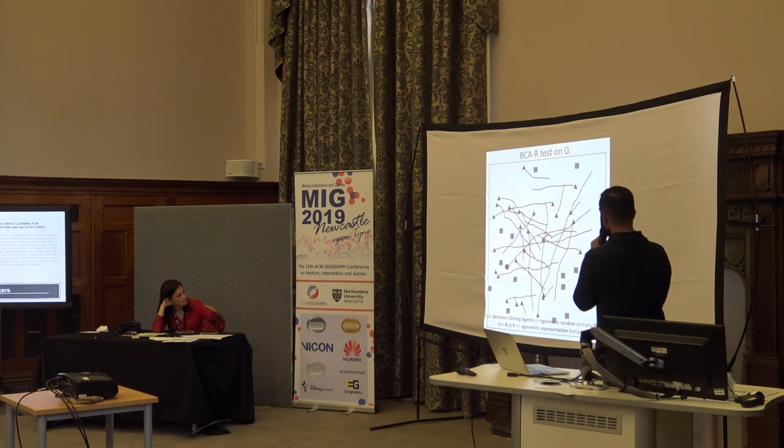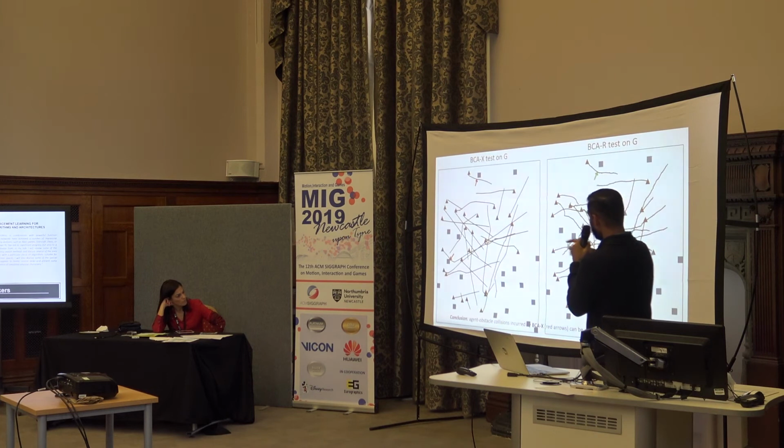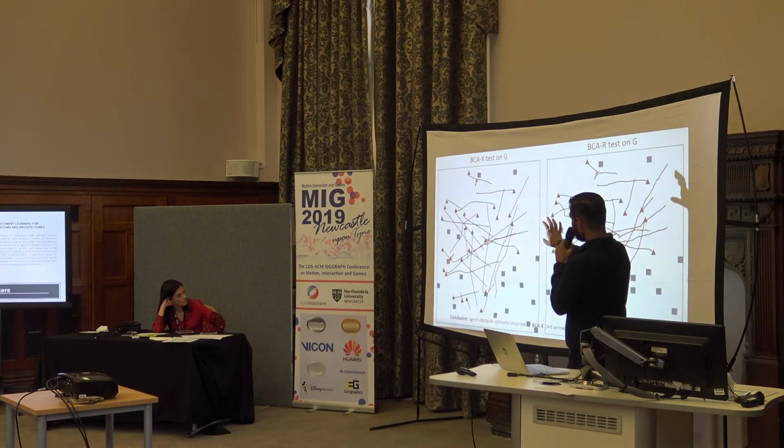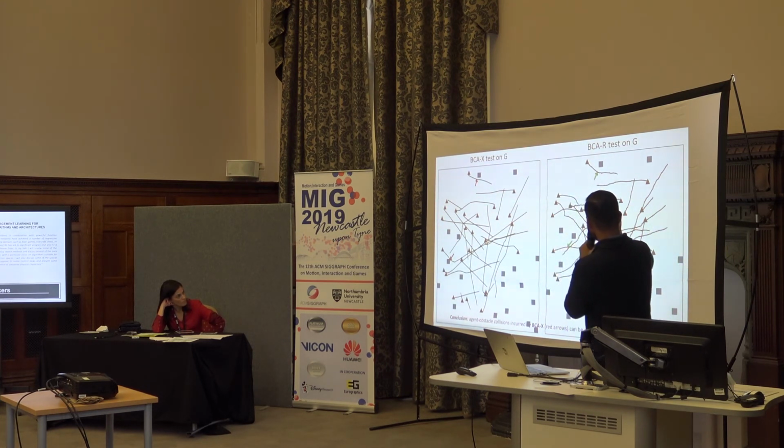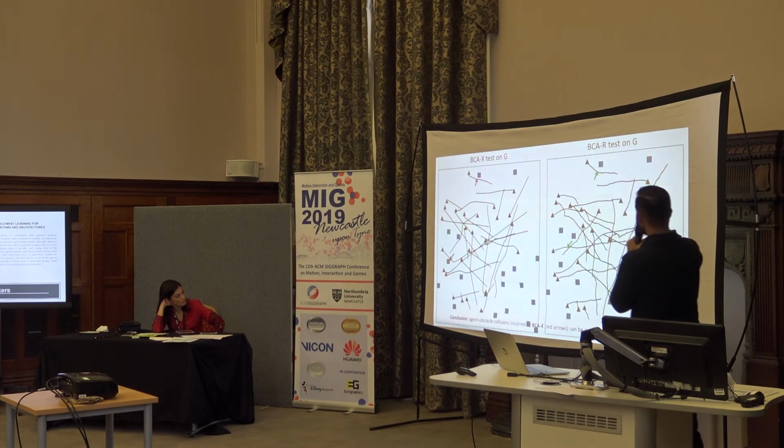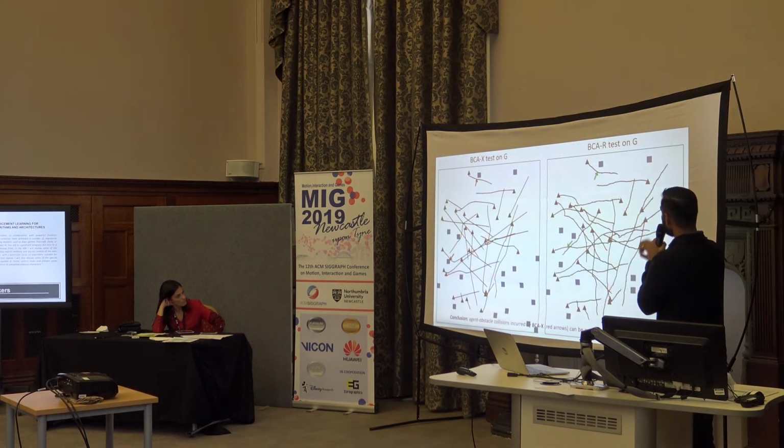So we complete the simulation. So what do we observe here? On the left-hand side, on the data domain X, there are certain collisions which are happening and are marked with red. And the same collision is not happening in PCA when it is trained on domain R and tested on G.